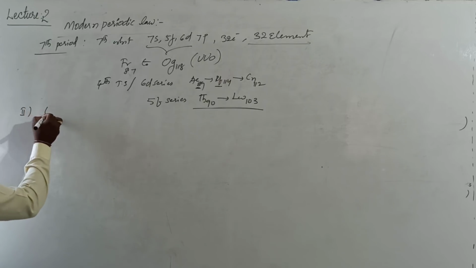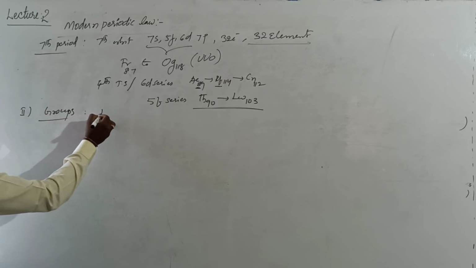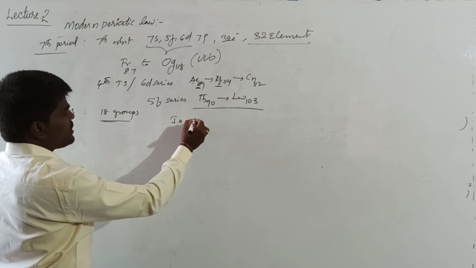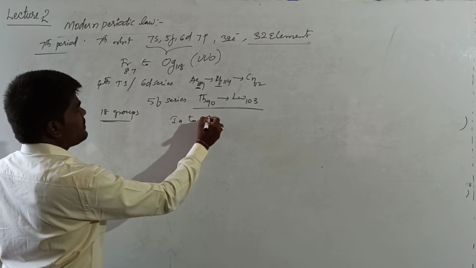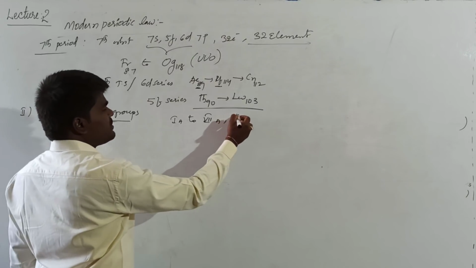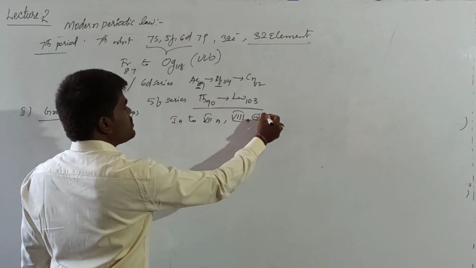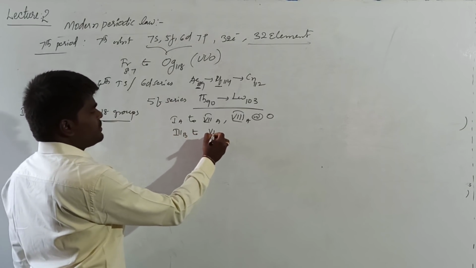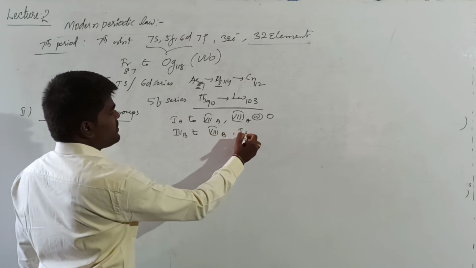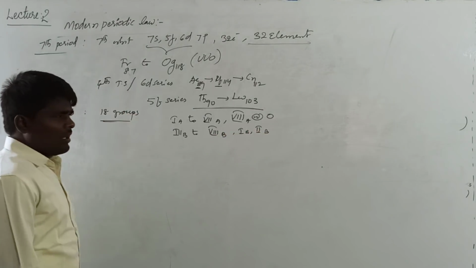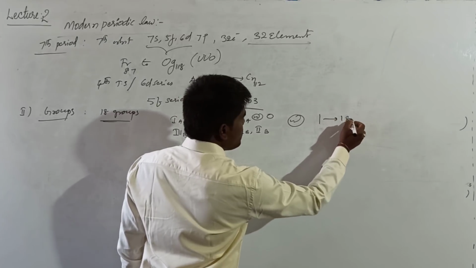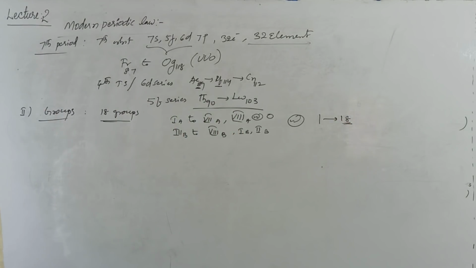Right? Now, second is groups. How many groups are there in the periodic table? There are 18 groups. They can be named in different ways. They are generally named from 1A to 7A, and this is also called 8A or 0 group, and 3B to 8B, and 1B, 2B. As per the latest IUPAC version we now simply use 1 to 18. This is the periodic description of the periodic table.